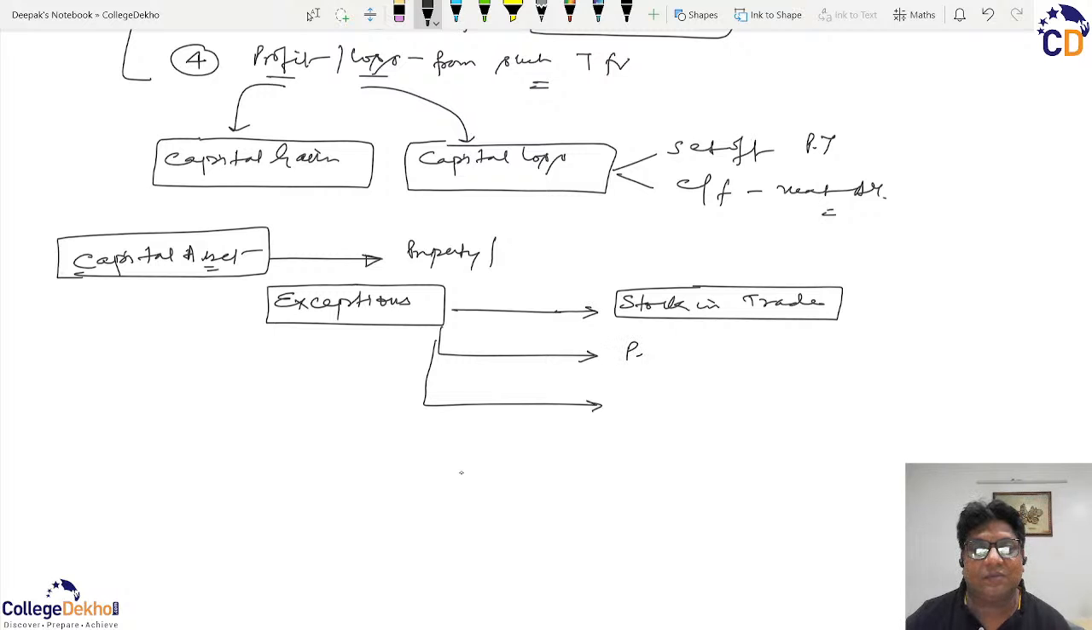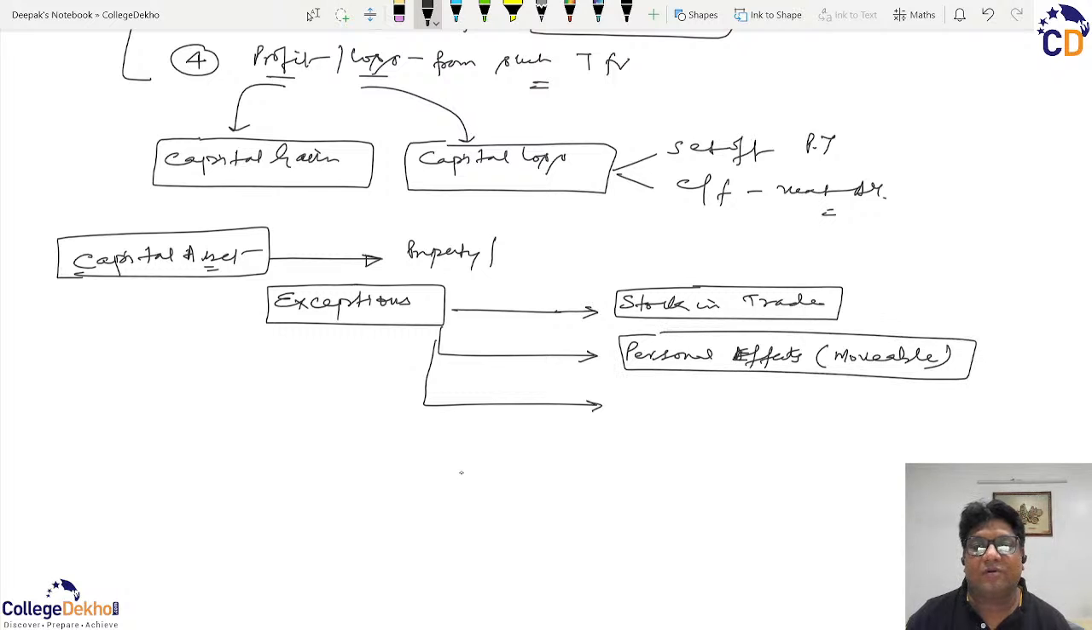The second aspect, or second exception, is personal effects or personal assets which are movable. In simple language, your movable personal assets, such as your own mobile phone, are personal assets and they are movable. Normally they have been excluded from the capital asset definition, because ideally they will not be sold at a profit unless they are antique. They will not be sold at a profit, so there is no point in charging them to the capital gains chapter. But there is one word, that is jewelry. So jewelry is an exception of the exception.